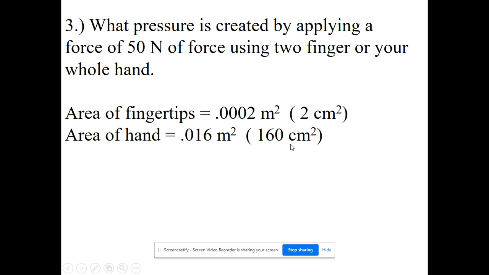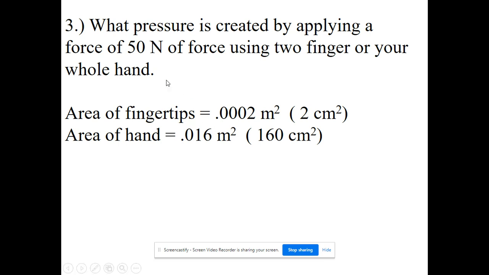So what is the pressure created by 50 newtons of force? That's our F. If we concentrate that force on the area of our fingertips, as in a pinch, versus the area of a hand, which would be approximately 0.016 meters squared. Pressure equals force over area, so for the pinch, 50 divided by 0.0002, you get 25,000 newtons per meter squared, or pascals.